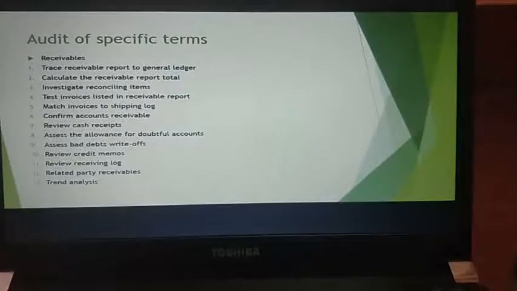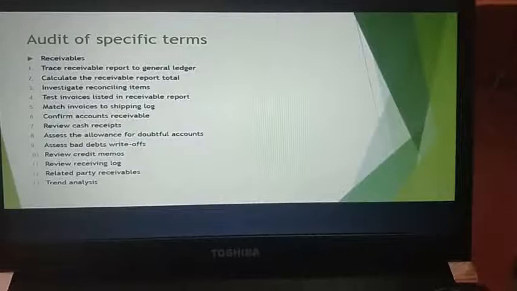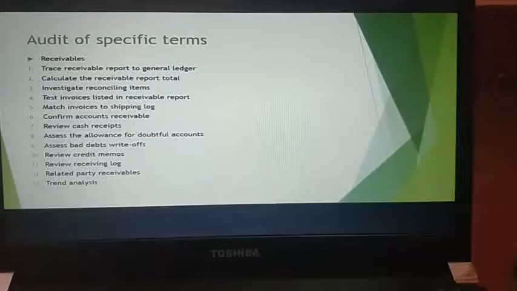Trend analysis is where the auditors may review a trend line of sales. Trend analysis is always related to sales and accounts receivable. You compare your trend analysis of sales and accounts receivable over a period of time, basically to see if there is any unusual trend in terms of your current assets.